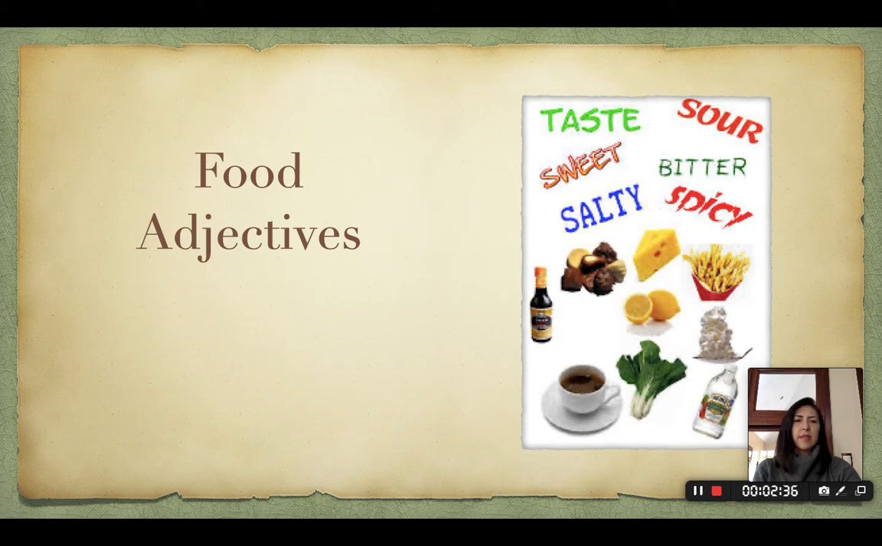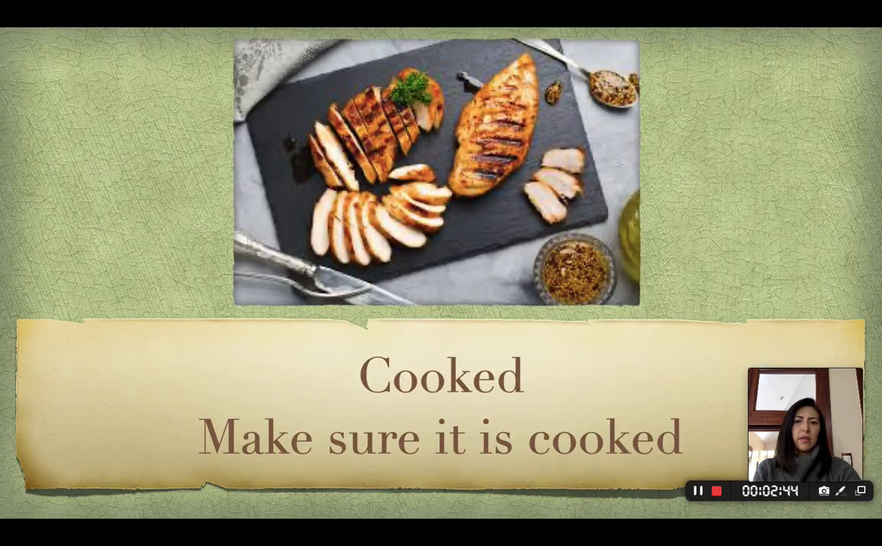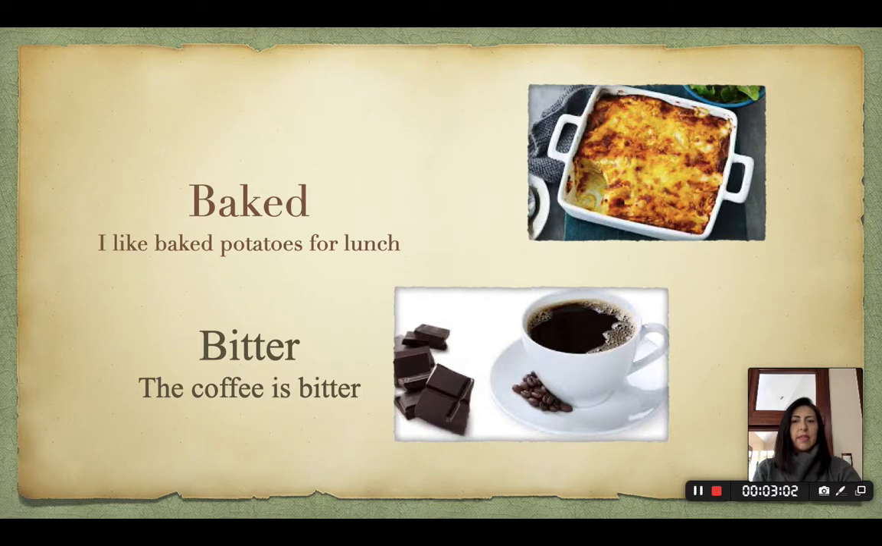Now, let's get started. Food adjectives. Here we have some examples: sweet, salty, spicy, bitter, sour. This is our first adjective, cooked. Look at the picture because it's very important. You look at the picture to understand the adjective cooked. Make sure it is cooked. The second adjective would be baked. I like baked potatoes for lunch. Baked is a dish when you put it in the oven, okay? Baked.